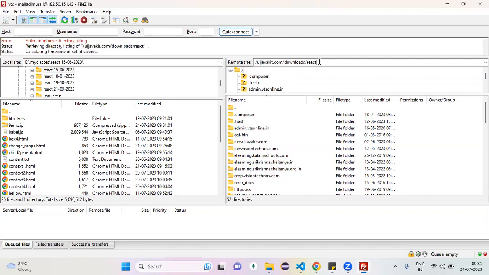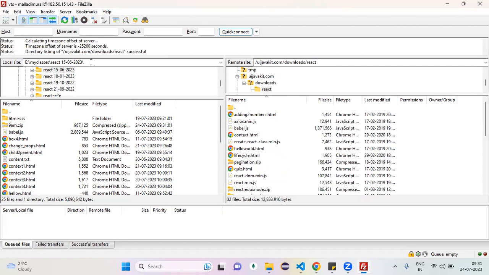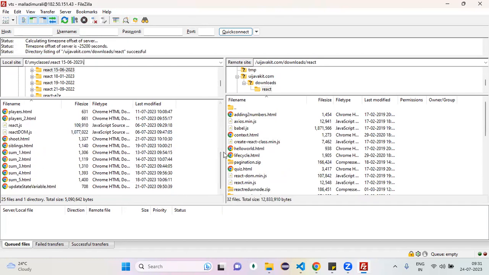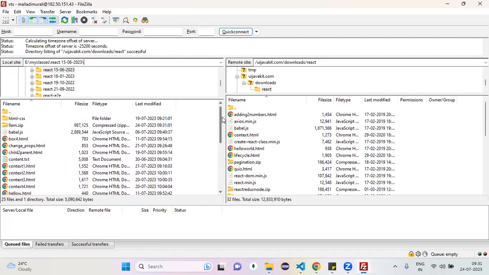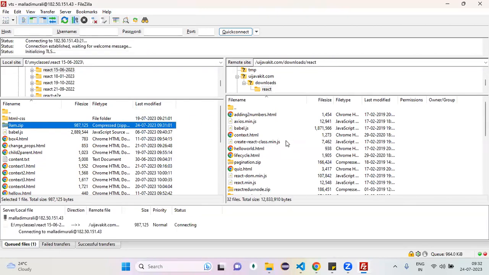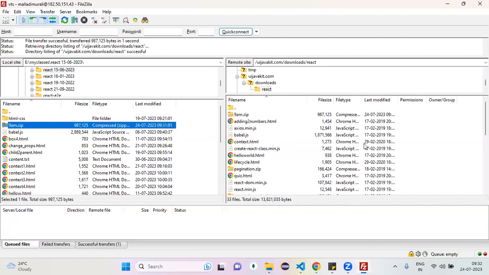In my local machine there is one file, a zip file or another file, it's not a matter. I'm moving this file from my local machine, from the E folder, my classes, to a machine I purchased from GoDaddy in the cloud. Moving it from local to server memory is nothing but deployment.